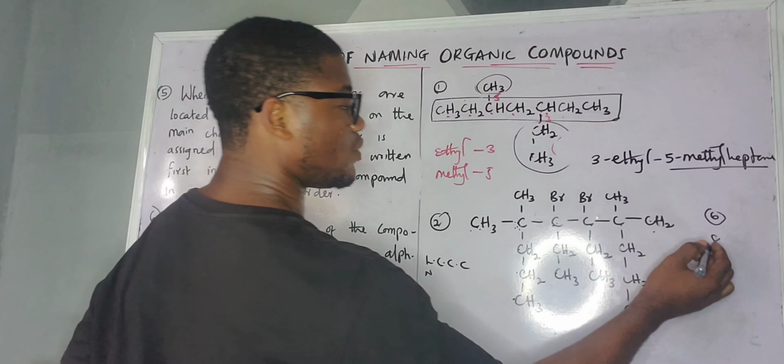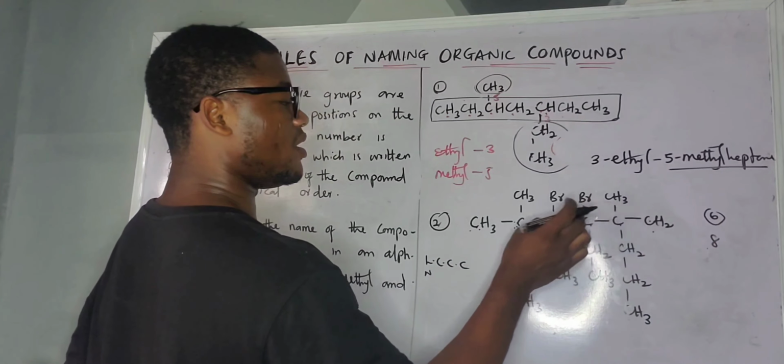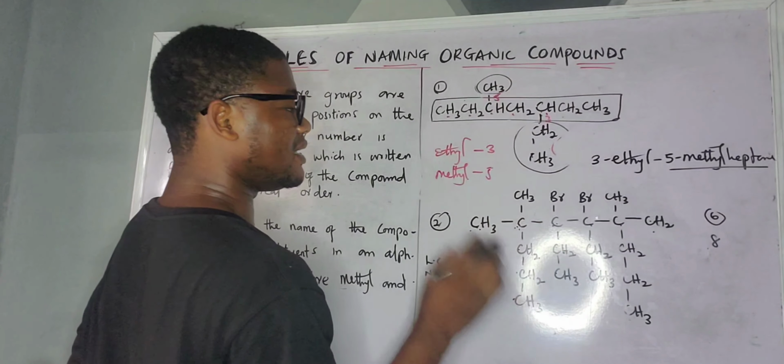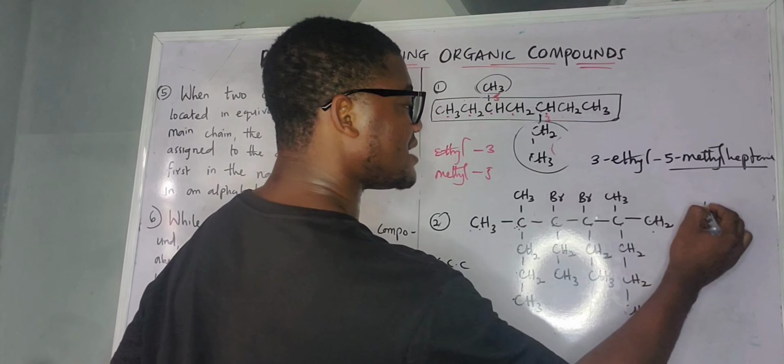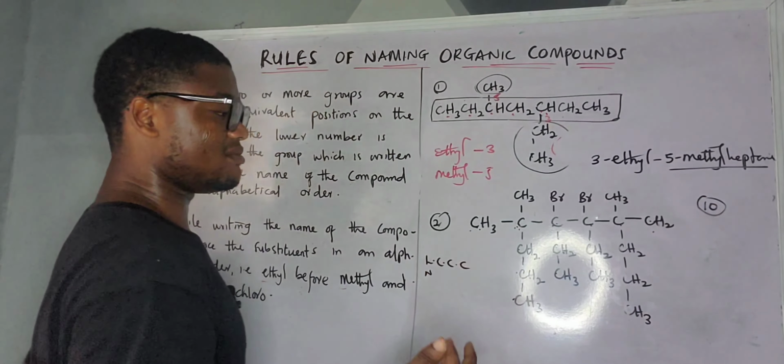The longest chain is still what? 8. 1, 2, 3, 4, 5, 6, 7, 8, 9, 10. The longest chain is now 10. So we have the highest here to be 10. Is there anything higher than 10?